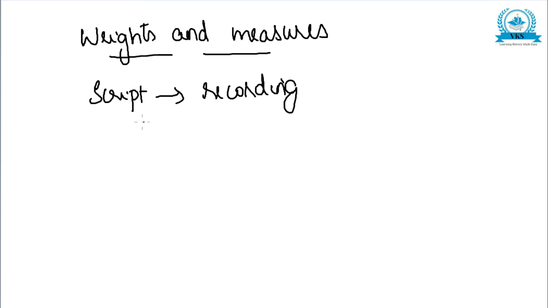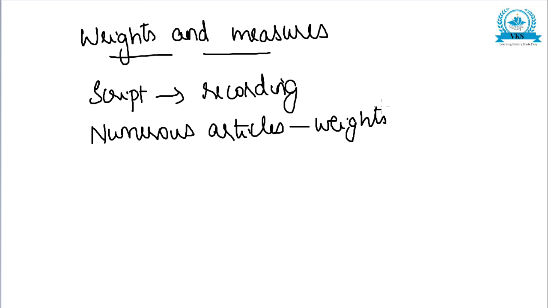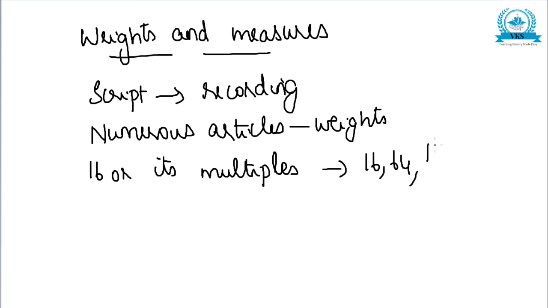Because they had the knowledge of a script, it must have helped them in recording private property and account keeping. Now, numerous articles were used for weights, and they show that in weighing, mostly 16 or its multiples were used. For example, it was 16, 64, 160, etc. So that was used for weighing. The Harappans also knew the art of measurement.